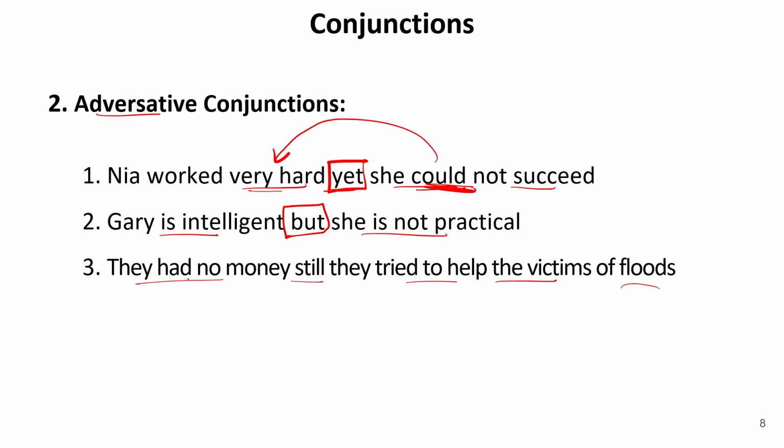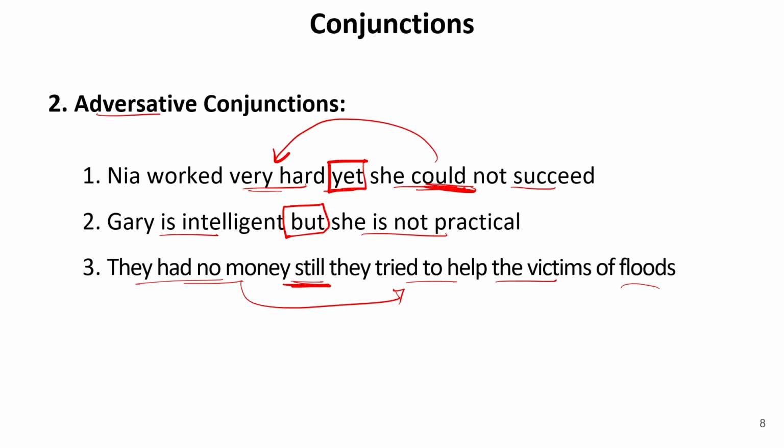It means they had no money, so they must not have tried, but still they are trying. So this just shows the adverse situation of what has happened. So this still is just making the situation adverse, or opposite to what has been said. So this type of conjunction is also known as adversative coordinating conjunction.